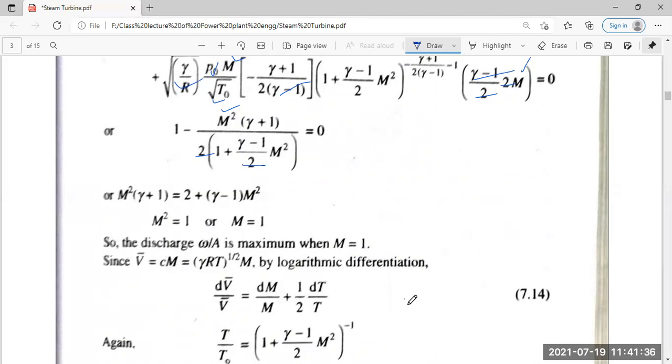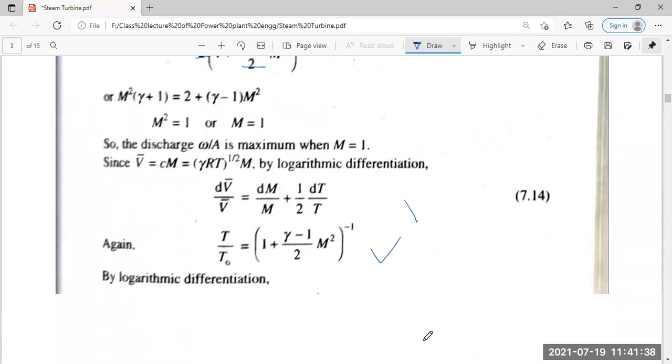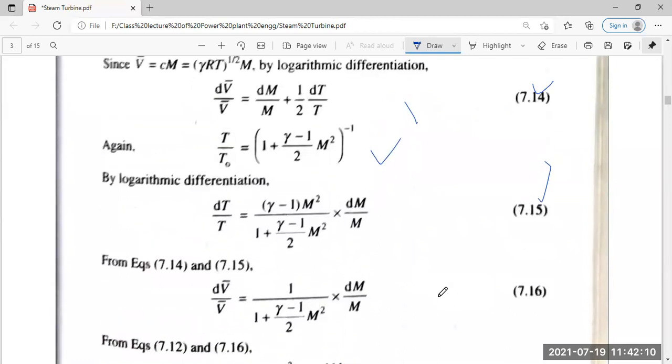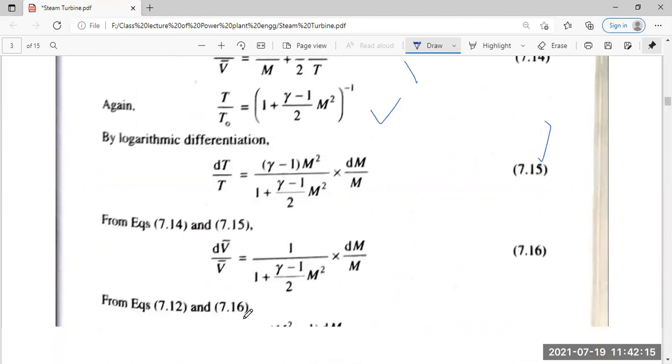Again, t by t0 is equal to 1 plus gamma minus 1 by 2 into m square to the power minus 1. By logarithmic differentiation, I take the log and then differentiate, and what you have is dt by t equal to minus gamma minus 1 m square divided by 1 plus gamma minus 1 by 2 into m square, times dm by m. So with these two equations, what happens?